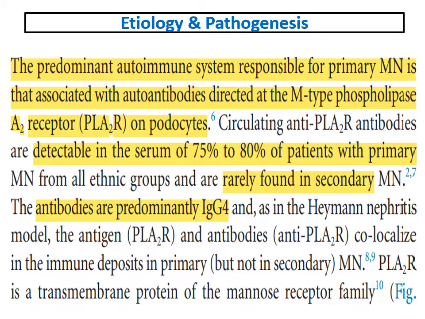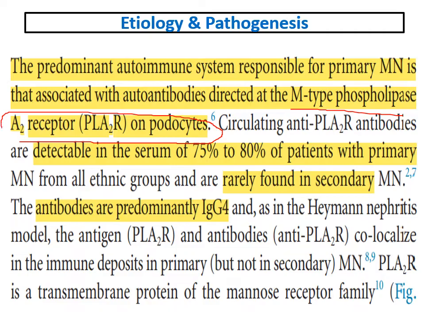Now we will discuss each one of these antigens and its role in the management and diagnosis of membranous glomerulonephritis. The most important one is the M-type phospholipase A2 receptor.